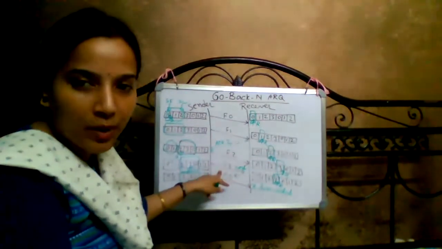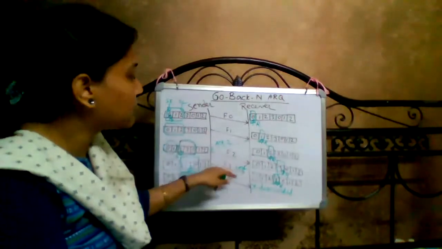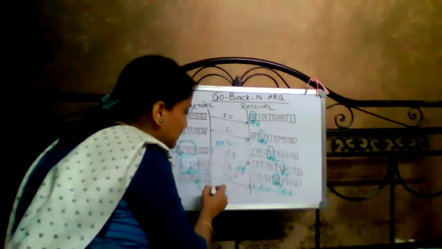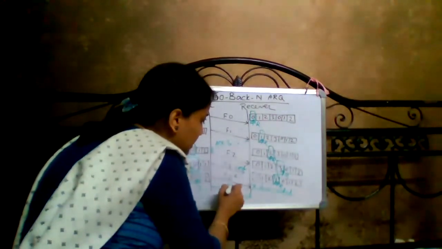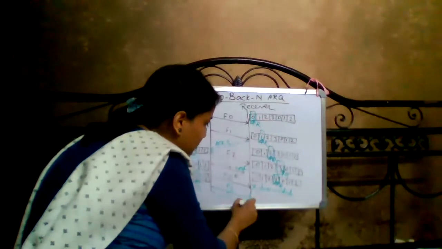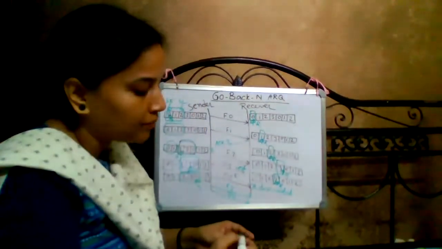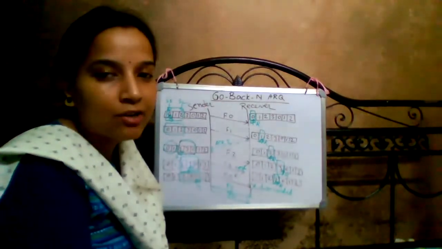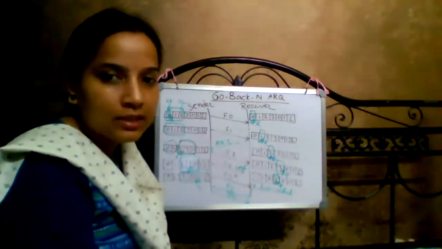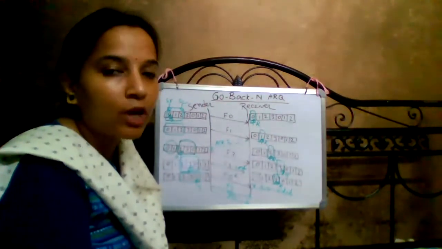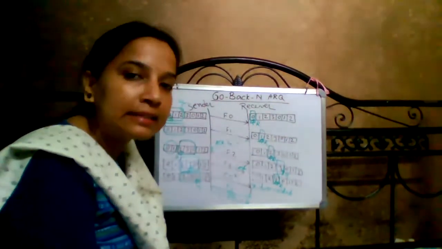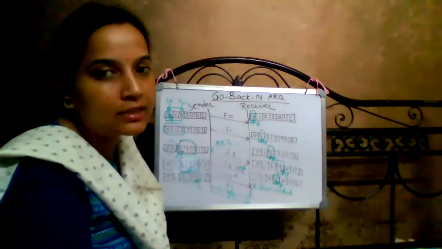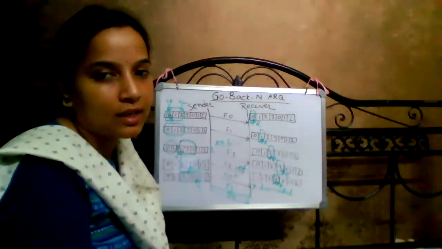Suppose frame 3 has expired, the timer of this frame is expired, then what happens? The sender resends this frame F3 as well as F0 also, because if any frame is damaged, or if any acknowledgement is not received by the sender for a particular frame, the sender resends that particular frame and all frames after that frame.